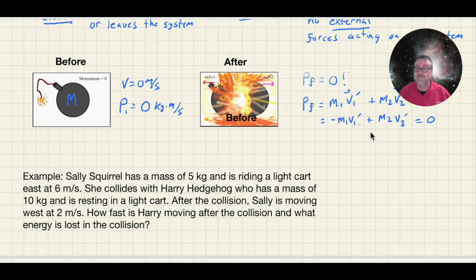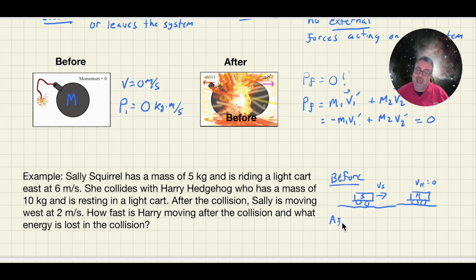All right, well, when you're doing these problems, the first thing that you need to do is sketch a before and after picture. In my before picture, I have Sally moving with some initial velocity that I can call Vs, and she's going to collide with Harry, who has initial velocity equal to 0.